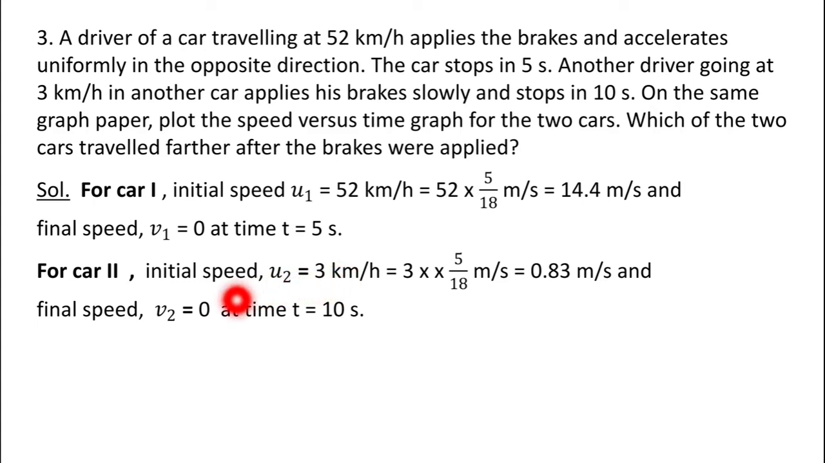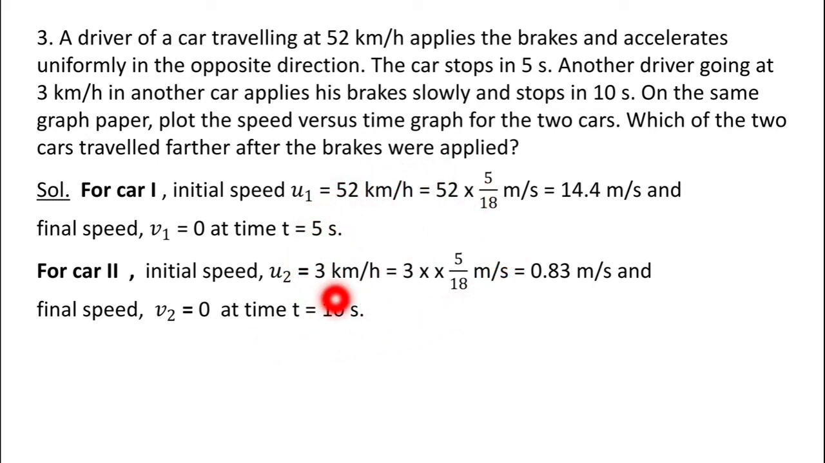For the second car, the initial speed, say u2, is given as 3 km per hour, because initially the other car is traveling at the speed of 3 km per hour. Again it is in kilometer per hour, so we multiply it by 5 by 18 to convert it into meter per second, which comes out to be 0.83 meter per second. So at time t equals 0 second, the initial speed of the second car is u2 equals 0.83 meter per second. Again this car also stops in 10 seconds. So the final velocity v2 of car 2 is also 0 after a time t equals 10 seconds.